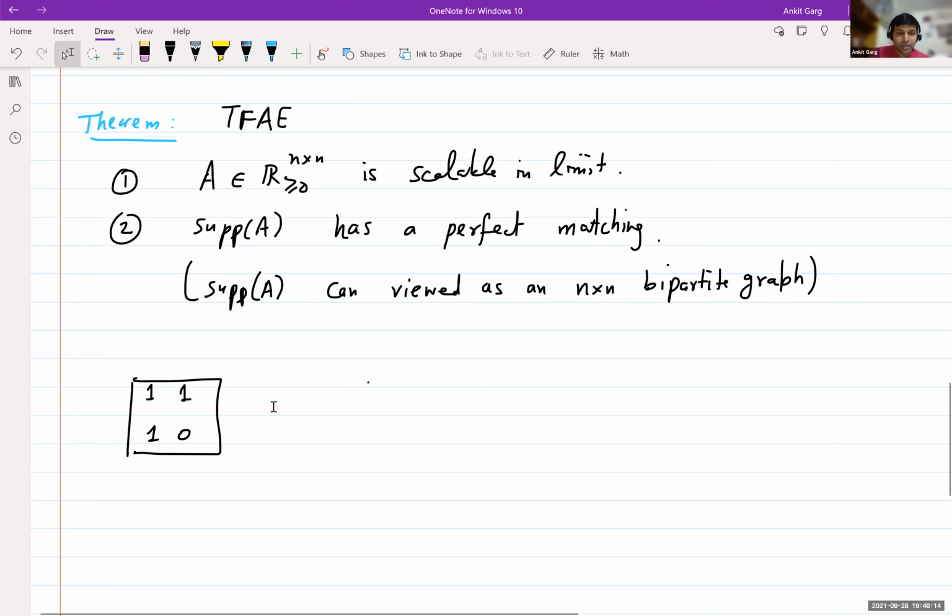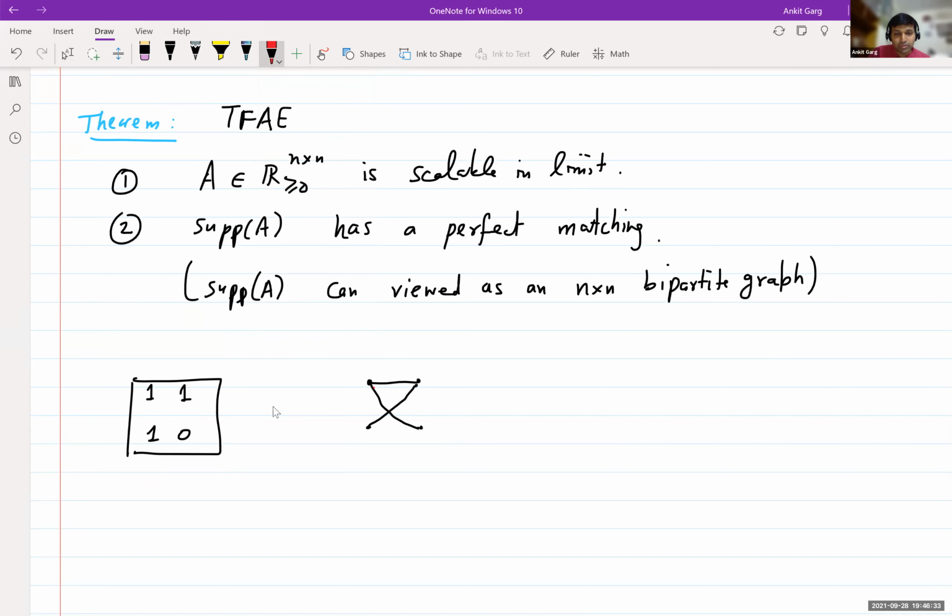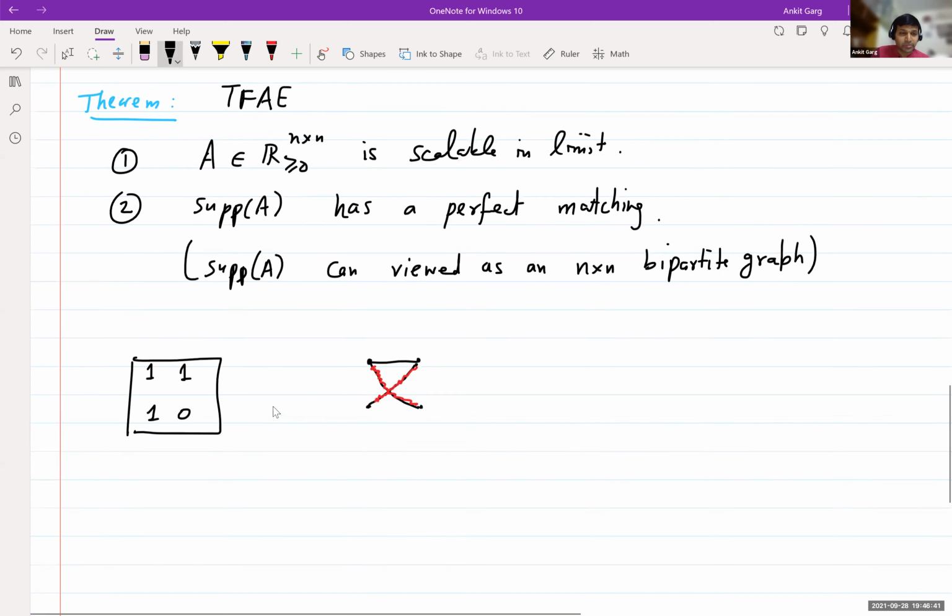Okay, let me give examples. Let's consider this matrix 1, 1, 1, 0. This matrix corresponds to the graph where the first vertex is joined to both vertices and the second vertex is joined here. This has a perfect matching, obviously, and it is scalable in limit.